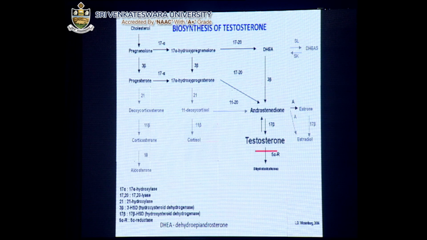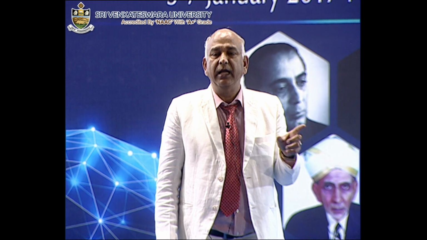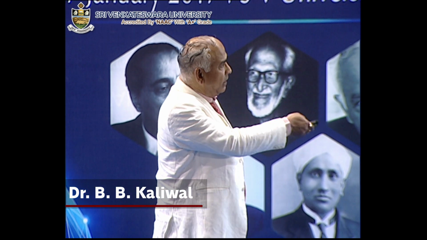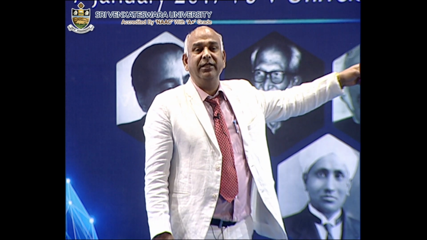You can see testosterone, and enzymes like 3 beta HSD and 17 beta HSD are all responsible for steroidogenesis, which takes place in the Leydig cells of the testis. So the Leydig cells of the testis will also be affected, because these Leydig cells are mainly under the control of the LH. The seminiferous tubules will also be affected, and they are again under the control of follicle stimulating hormone produced from the adenohypophysis, and in turn the testis produces testosterone. By this method you can see how testosterone is synthesized. So these chemicals affect steroidogenesis, and that leads to sterility.